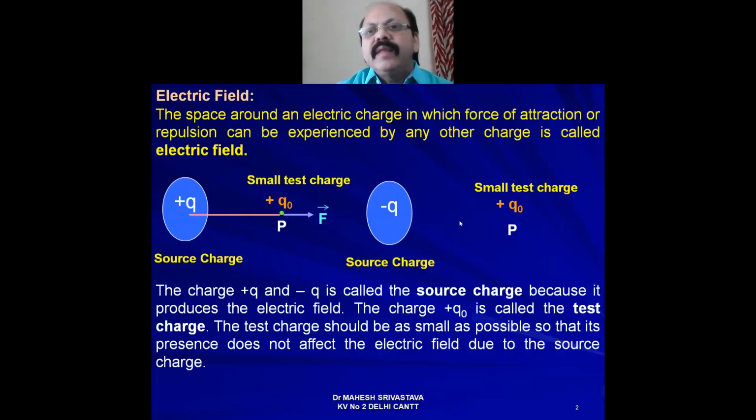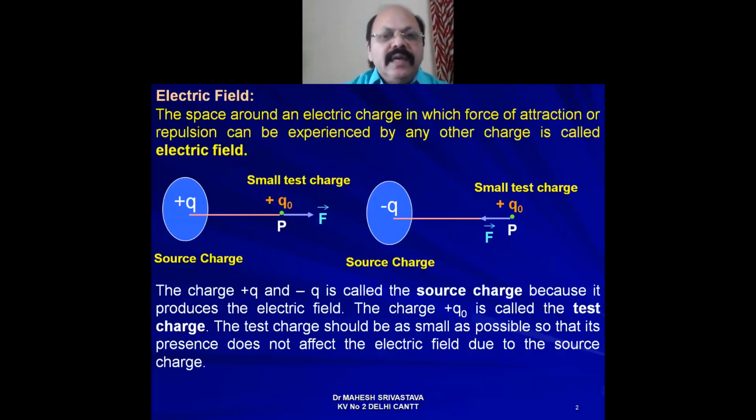Then you see that the direction of force is towards source charge minus Q. That indicates that the small test charge experiences an attractive force. So that's why we say that the space around an electric charge in which force of attraction or repulsion can be experienced by any other charged body is called its electric field.